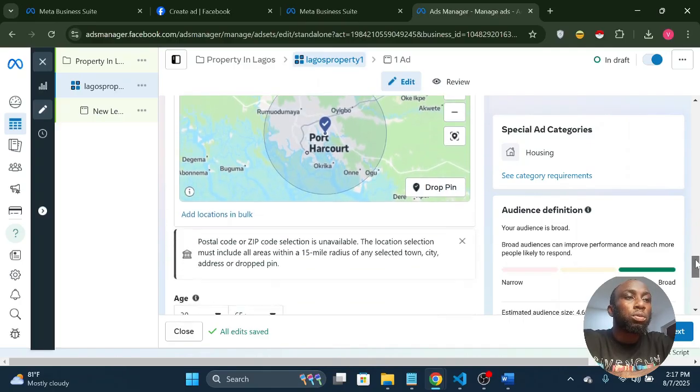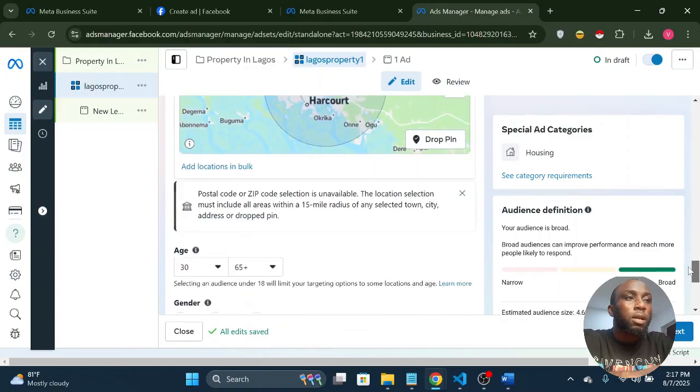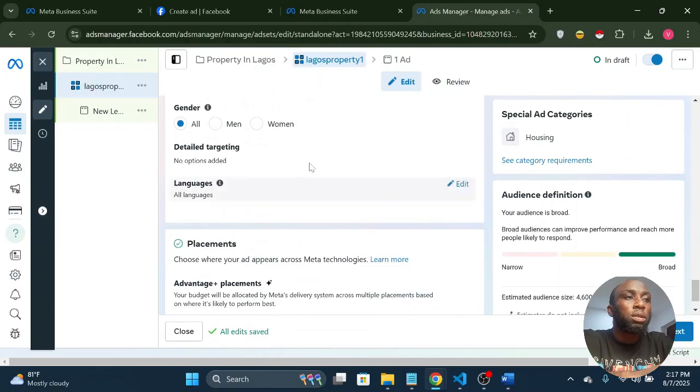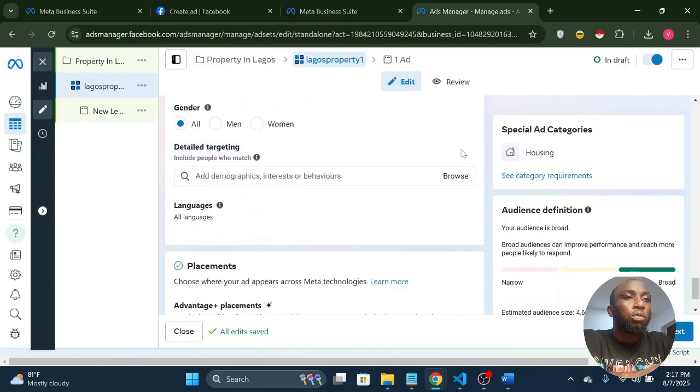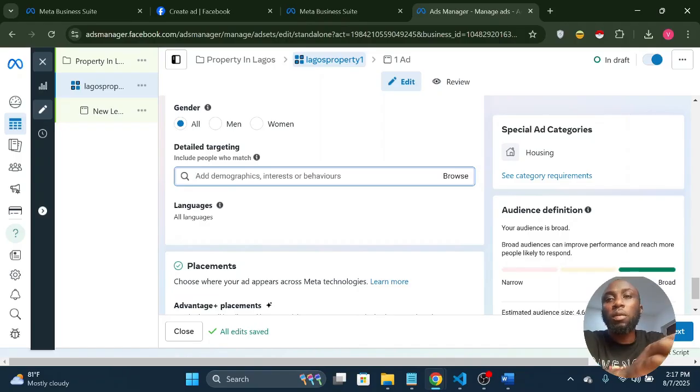But you pick your locations, and the next thing we're going to be doing is our detailed targeting. So detailed targeting has the demographic and the interest. What this means is, the people you're trying to target, what do they like, how do they behave, what are their interests, where can you find them. So you're able to pick the characteristics you want in your ideal client.